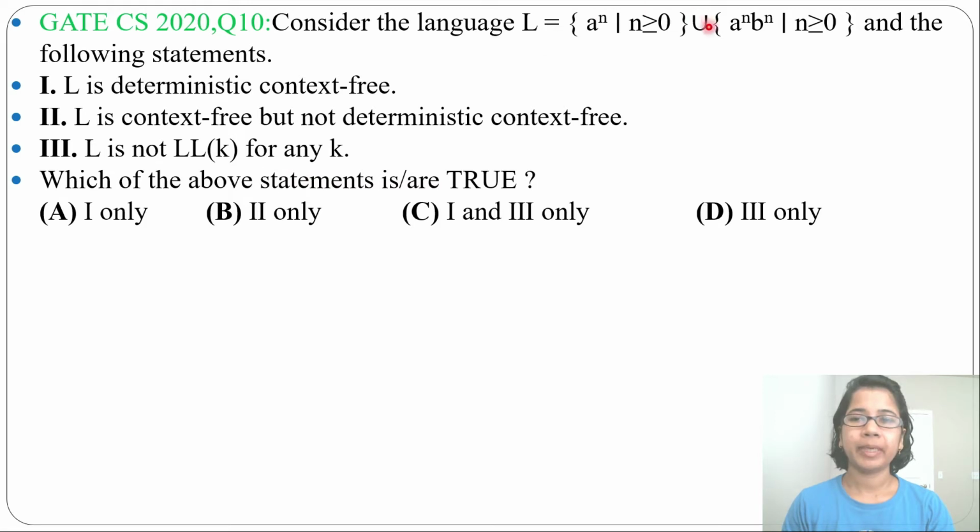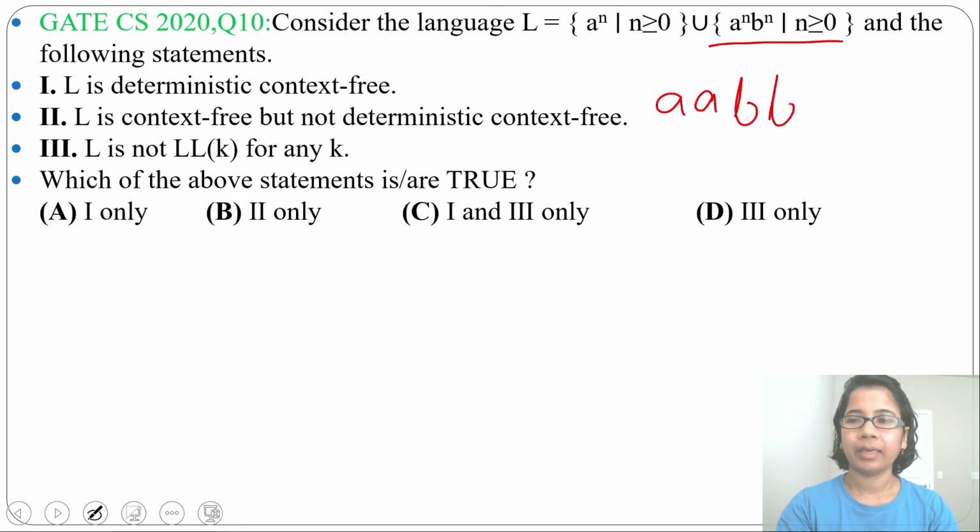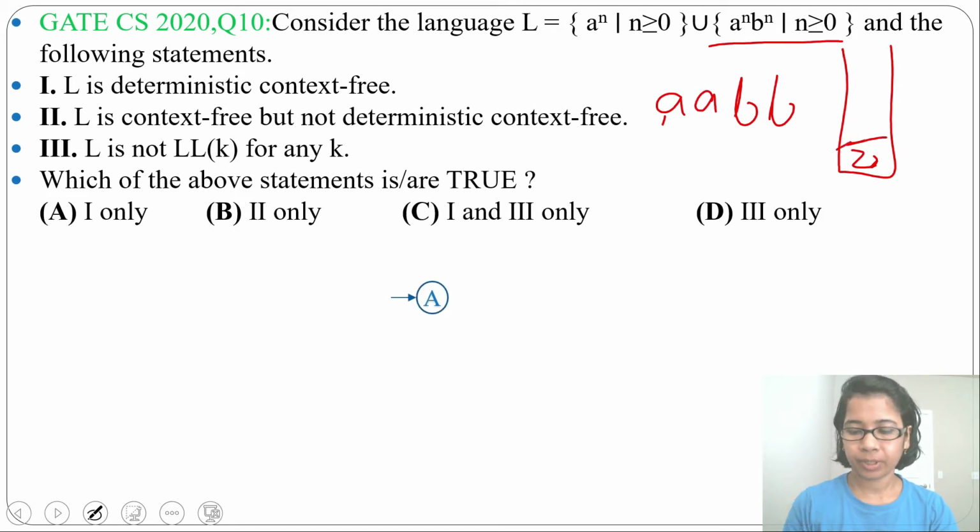Let me first design a PDA for this language. Now I am just designing the PDA for a^n b^n, n ≥ 0. Let me consider a string 2a, 2b, and this is a stack. Topmost stack symbol is Z0. Now there will be an initial state, and by seeing input symbol a and topmost stack symbol Z0, it will push a above Z0. Then for input a and topmost stack symbol a, it will push a above a.